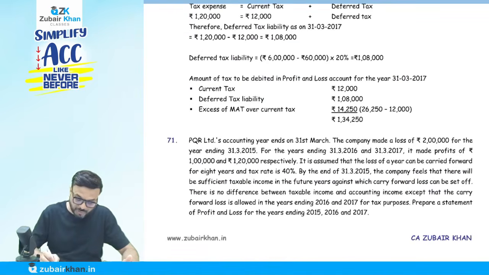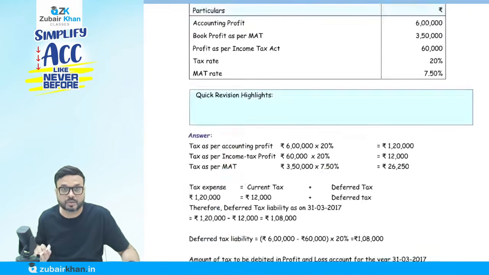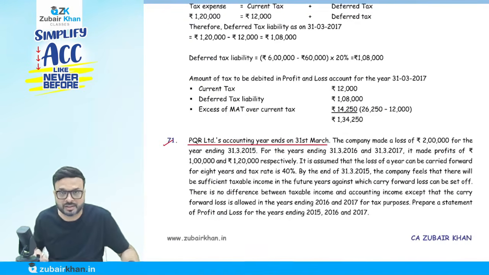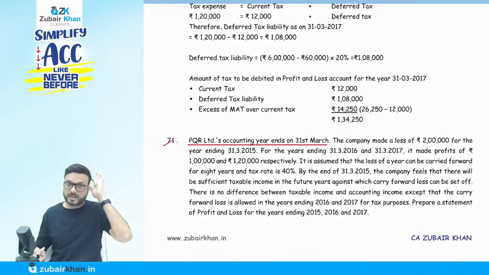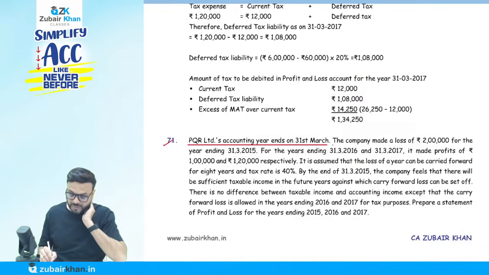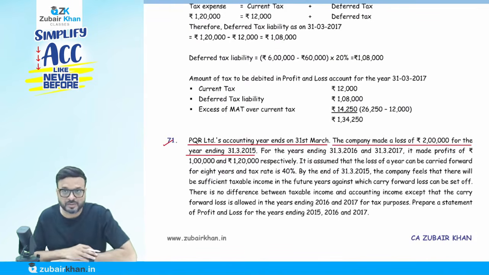Now come to question number 71. What does it say here? They say that PQR Limited's accounting year ends on 31st of March. I will come to question number 70 later. Just listen carefully. The company made a loss of rupees 2 lakh for the year ending 31st of March 2015. So in the first year they have a loss of rupees 2 lakh.